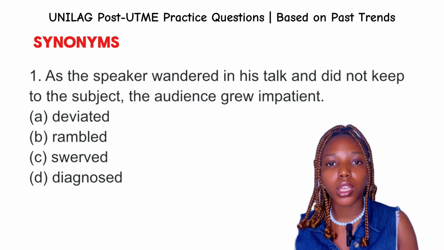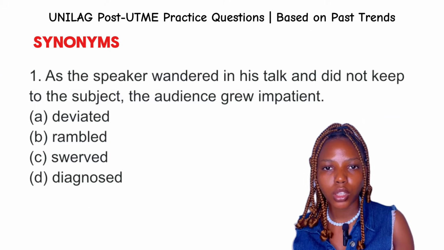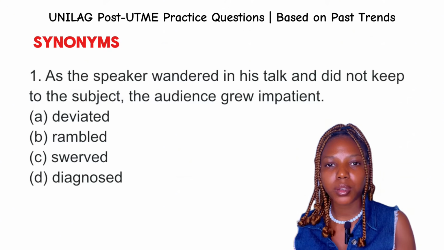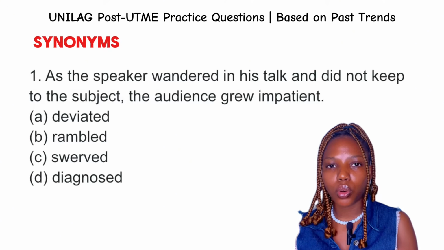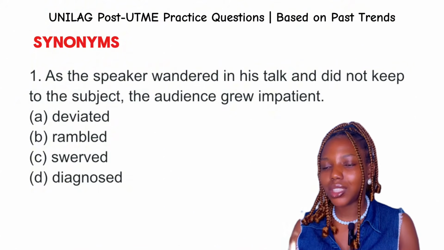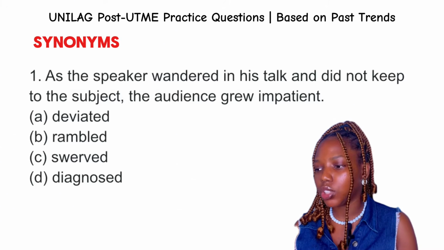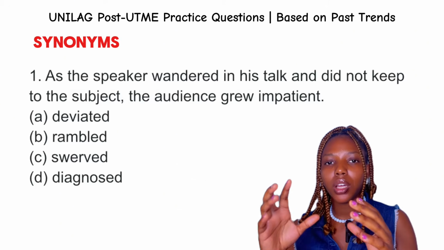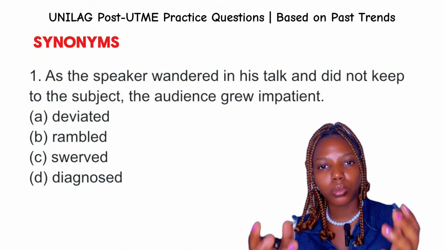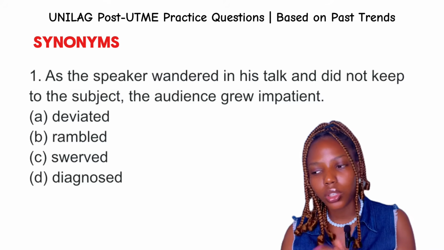Wandered is to move or walk aimlessly, and it is used in the context of physical direction or movement. But when you take a look at the sentence, it is in the context of speech rather than physical direction or movement. The speaker wandered in his talk, speech, and did not keep to the subject, speech. The audience grew impatient. So it is in the context of speech. And when we say context, we mean the surrounding words, the circumstances, the situation, the condition.